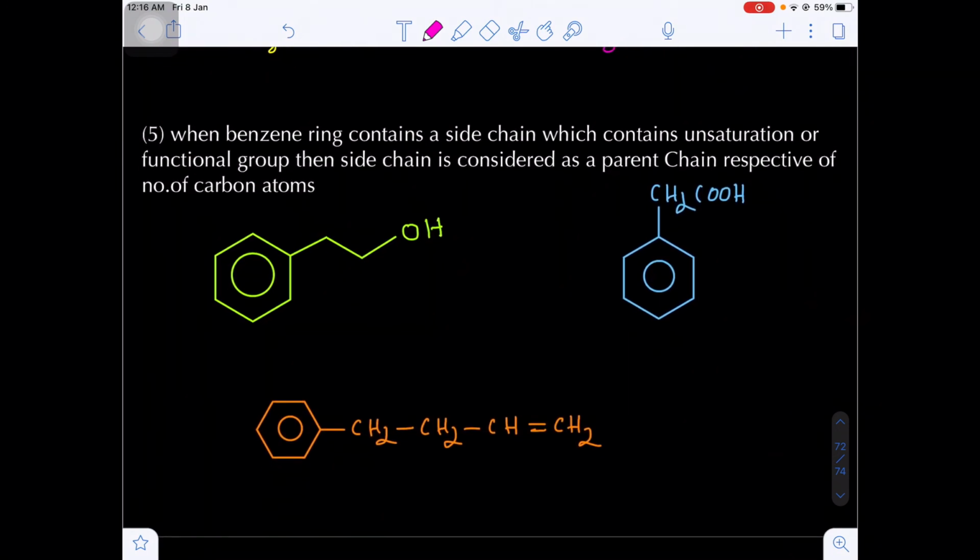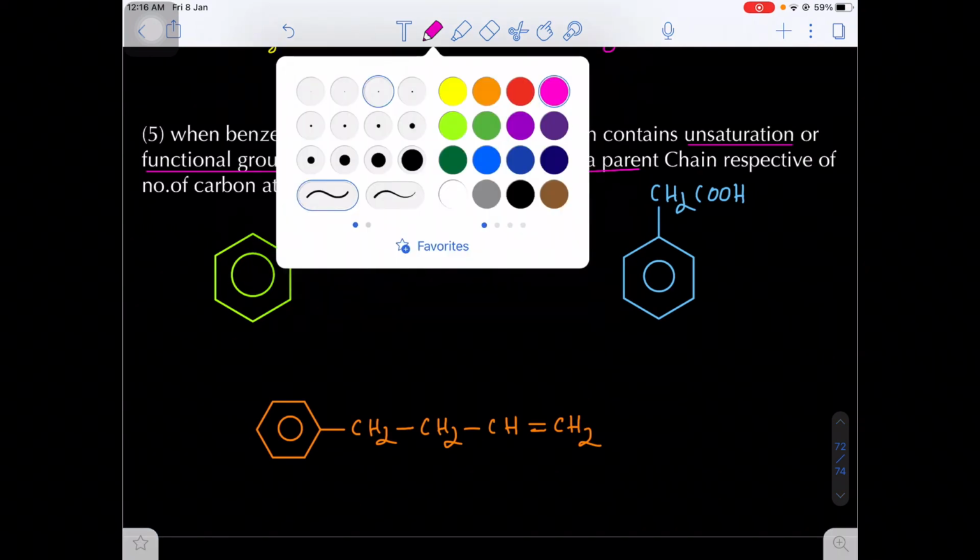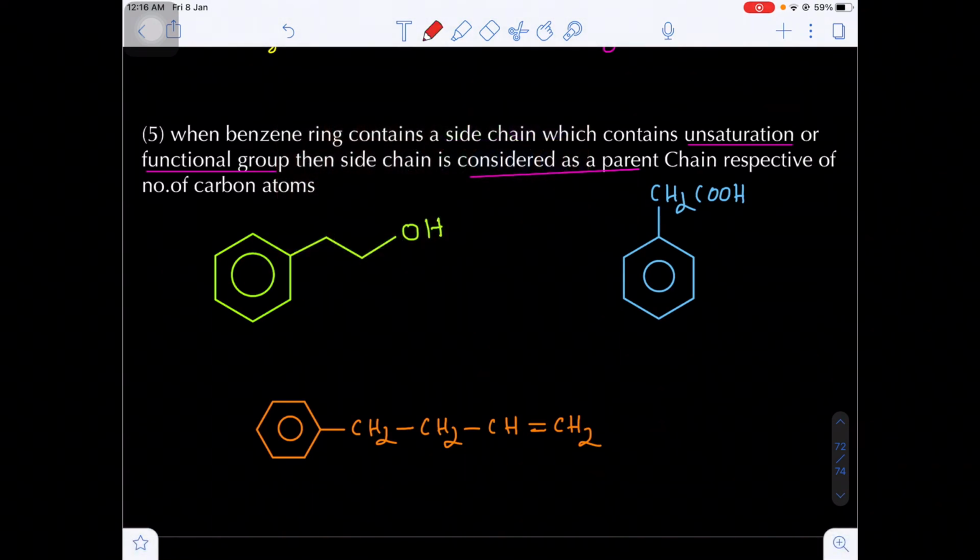Okay, heptane. And the last one: when the benzene ring contains a side chain, and the side chain has unsaturation, otherwise a functional group, then the side chain is taken as the parent chain irrespective of the number of carbon atoms. Okay, because the side chain possesses unsaturation, otherwise a multiple bond. Multiple bond, unsaturation, otherwise functional group.